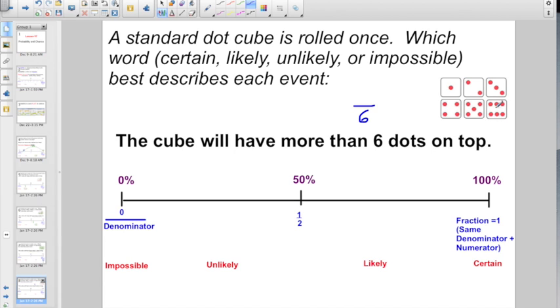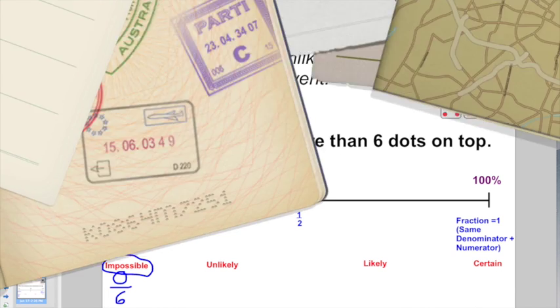I'm looking for more than 6. So that means, not going to happen. 0 times, right? So let's see where it rolls out. If it's 0/6, anytime 0 is the numerator and it has a denominator, that means the chance is impossible.